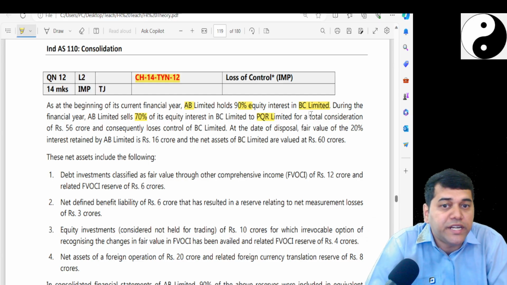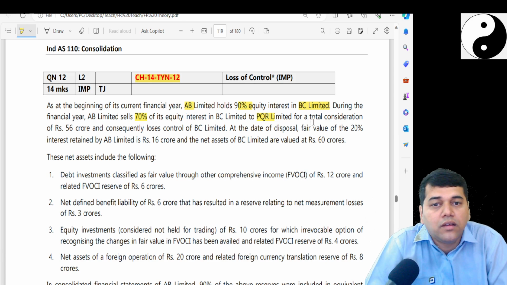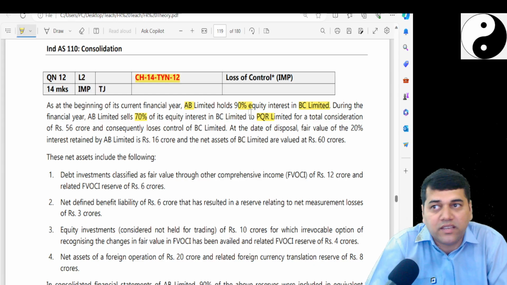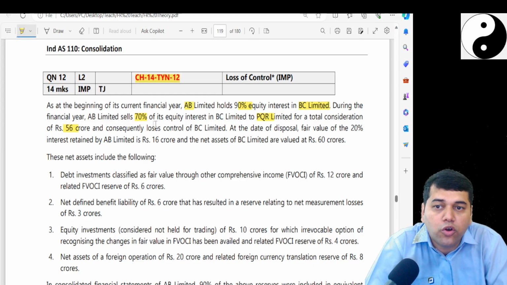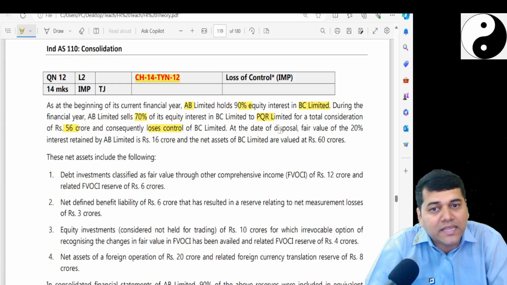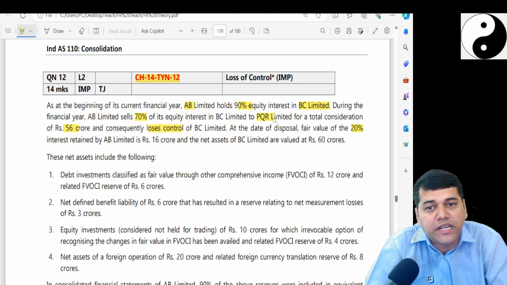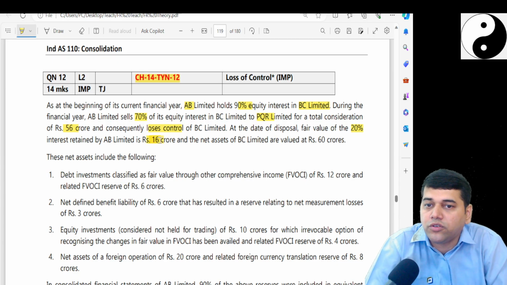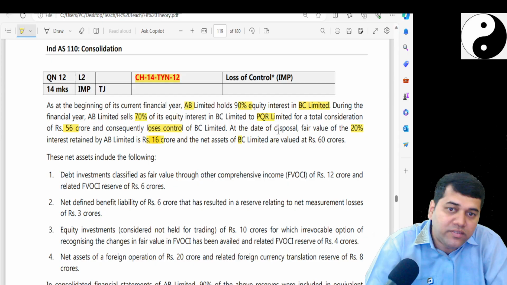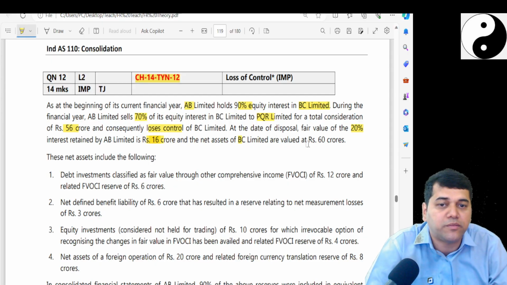Still 20% you retain. Previously there was 10% NCI. For a total consideration of 56 crores, you got 56 crores for the 70% sale and lose the control. At the date of disposal, the fair value of the 20%, this 90 minus 70, is 16 crore and net assets of BC, which is sitting in your financial statement, is 60 crores.